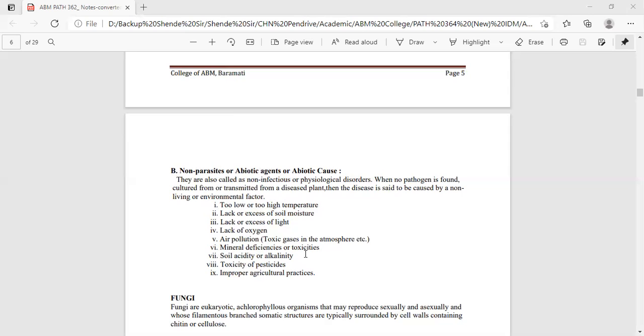Then soil acidity and alkalinity adversely affect the development of the plant. Toxicity of pesticide, an indiscriminate dose of pesticide, also causes adverse effects on the development of the leaves. And the last is improper agricultural practices.